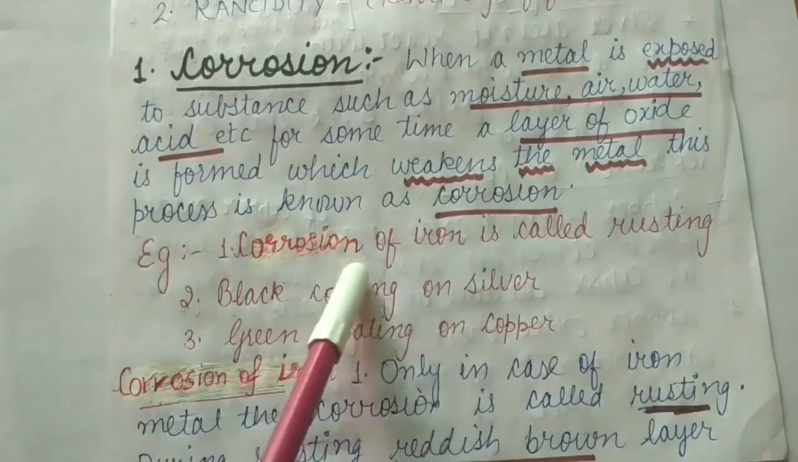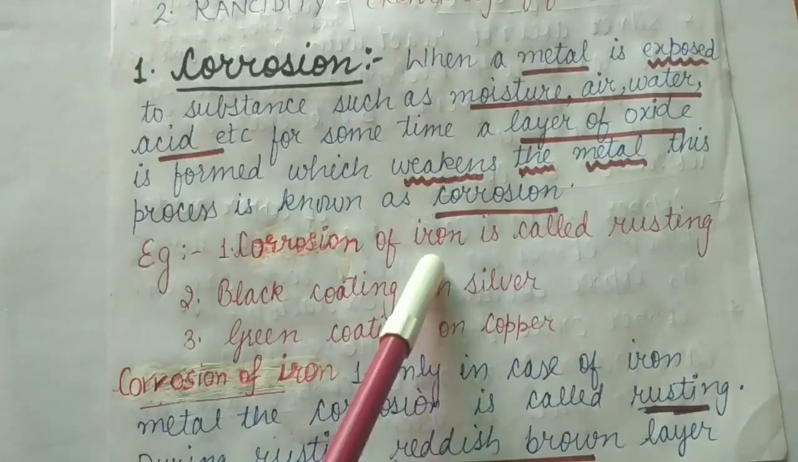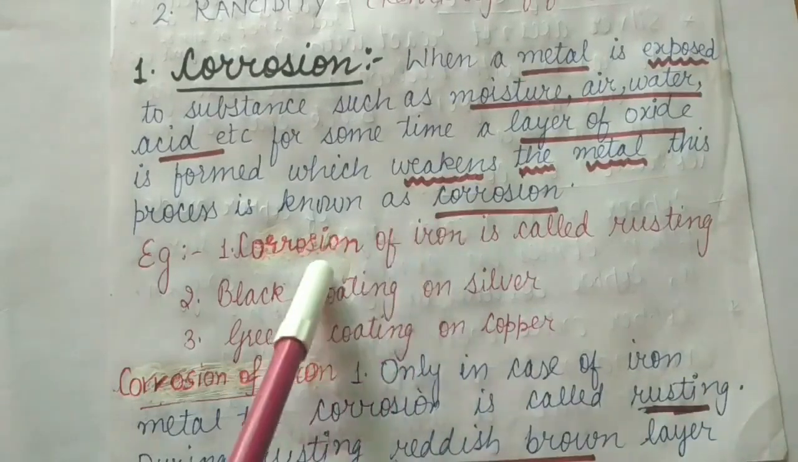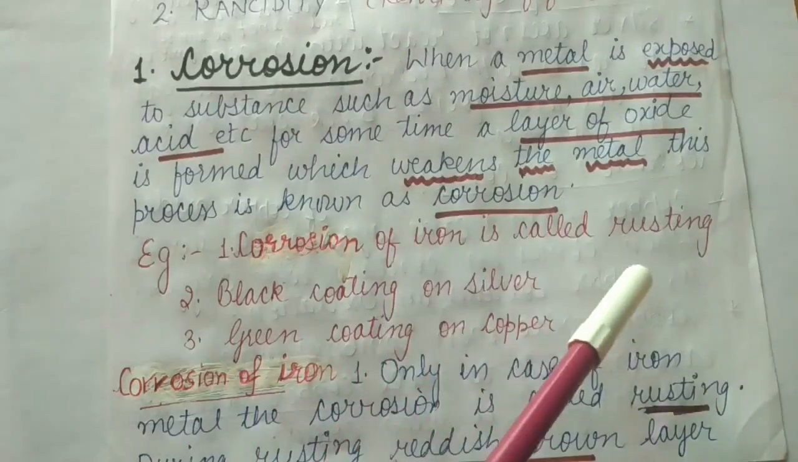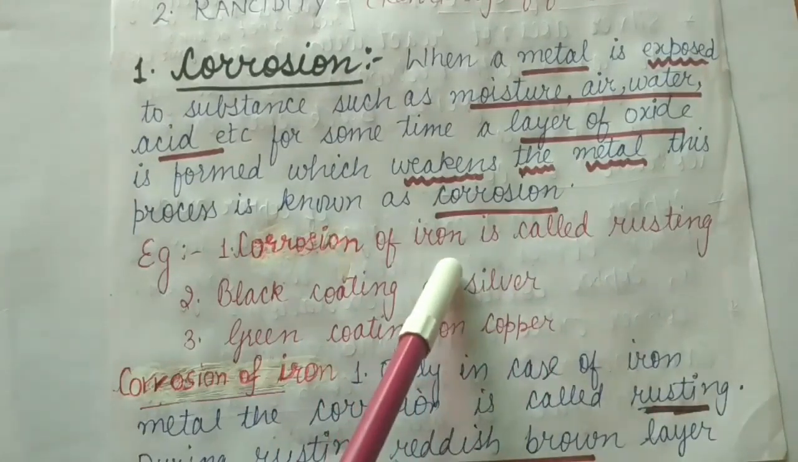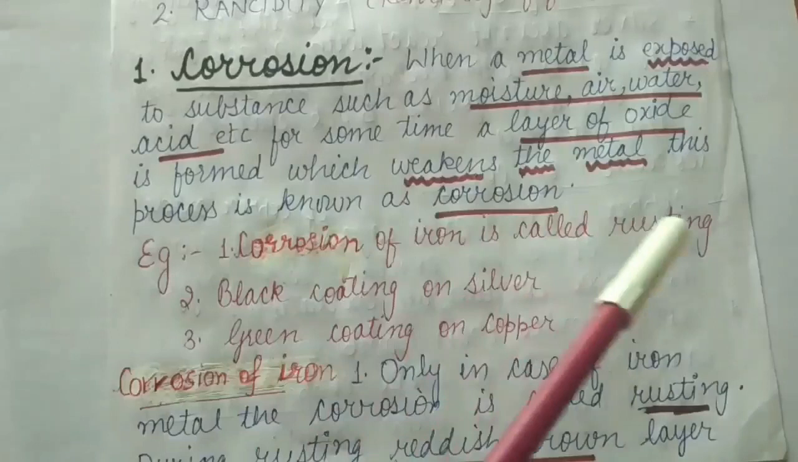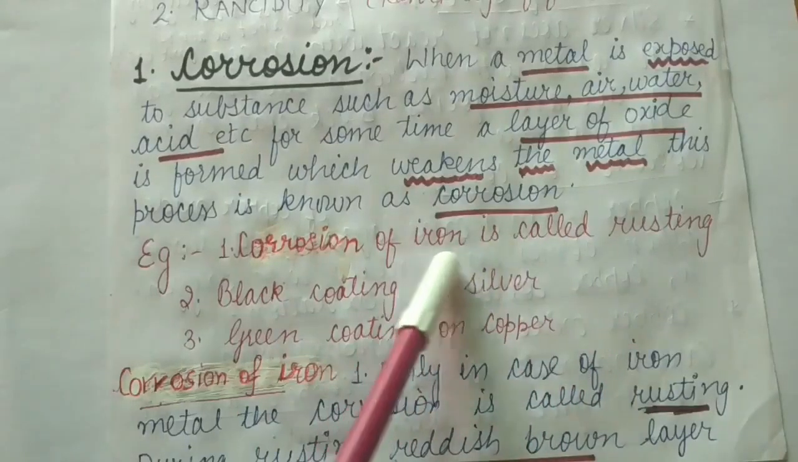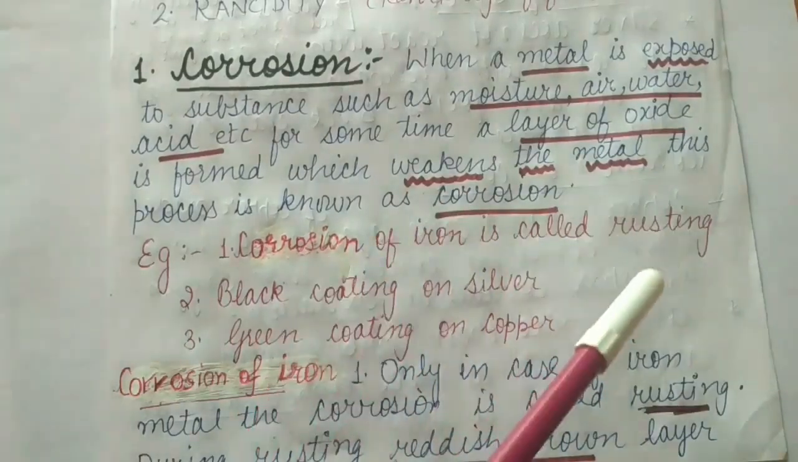As we know, corrosion of iron takes place and a reddish brown color is formed. Beta, this corrosion of iron is called rusting. Only in case of iron, the corrosion is known as rusting.